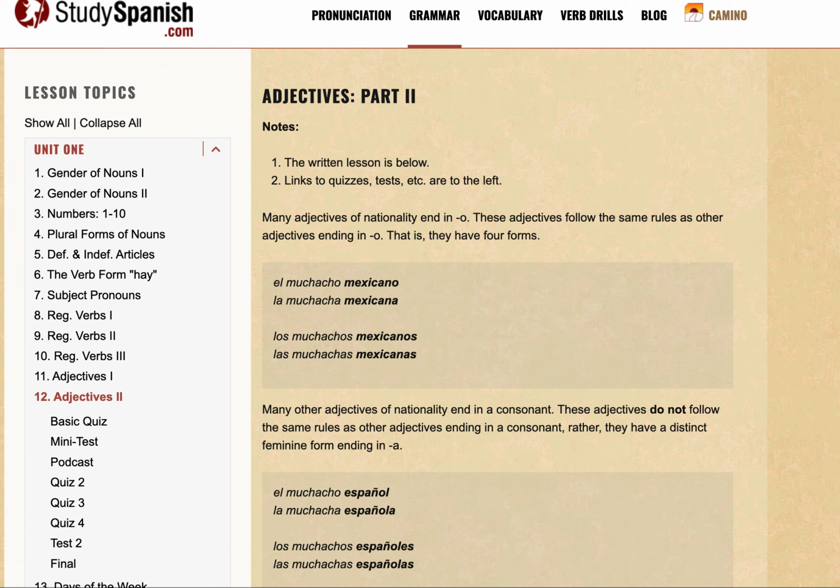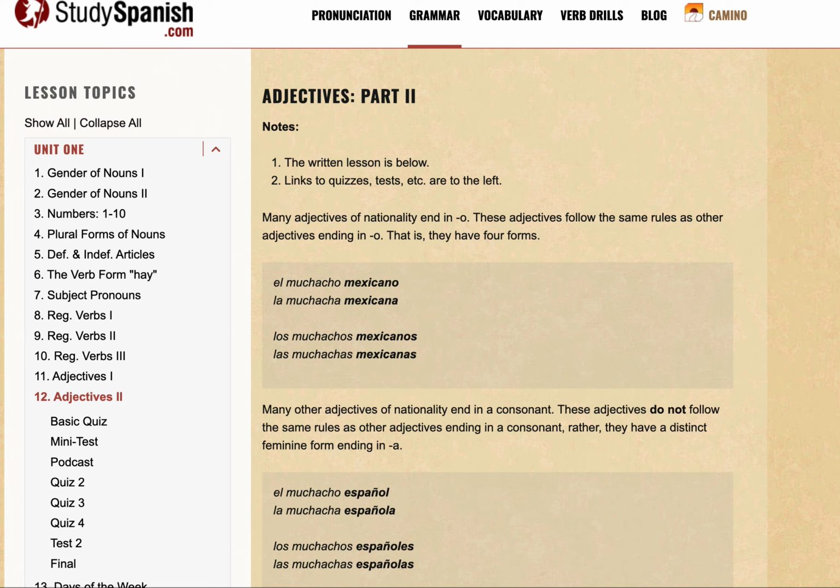So for adjectives that end with O, they can change in both ways, in respect to gender as well as the numbers, right? With E, it's only with numbers, and in terms of consonants or ending with a consonant, it will again only change in numbers, right? So that's what we learned.